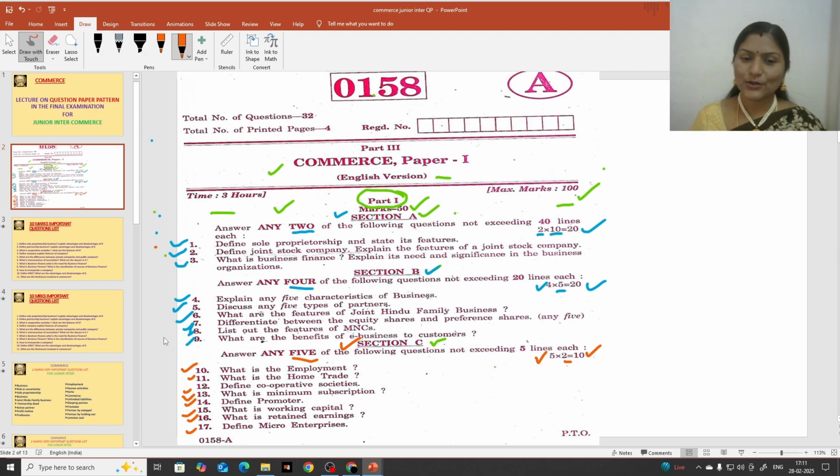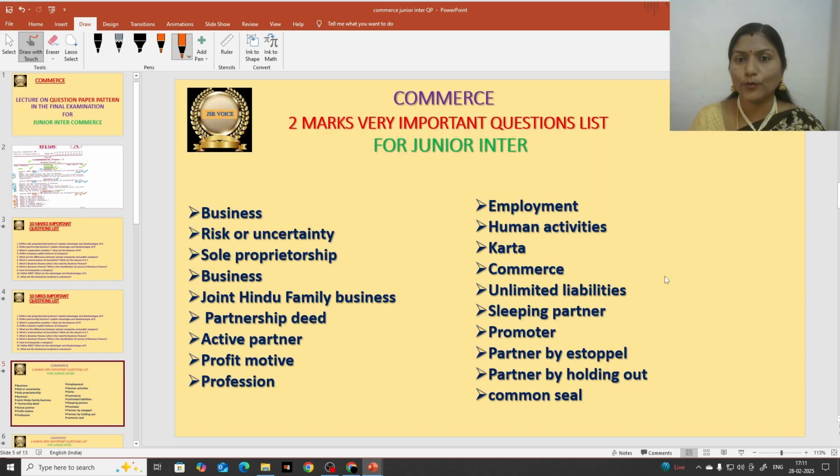Okay, so let us go into discussion. Here students may get a doubt: if you want to get 10 marks for these 2 marks weightage, very short questions, what list should we learn? I'll give a list of these important questions also, so that you can learn. So this is the list of 2 marks.